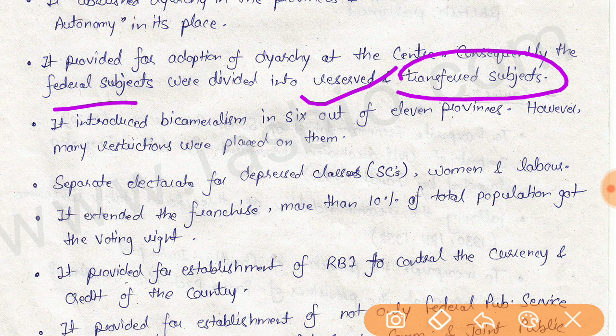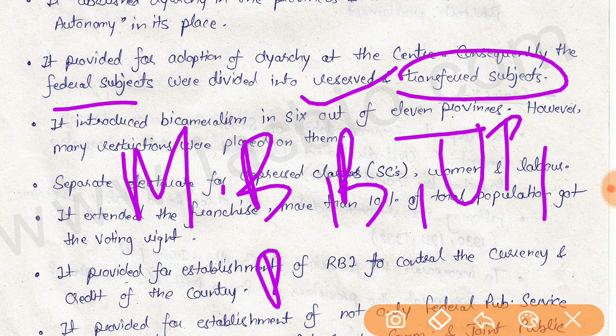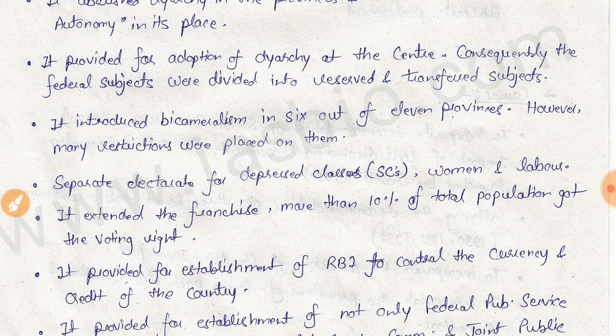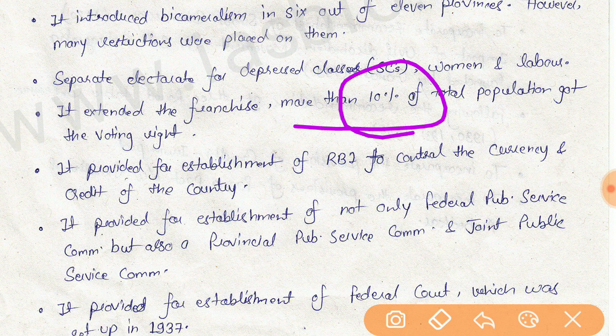It introduced bicameralism, that is upper house and lower house, in 6 out of 11 provinces, that is Madras, Bombay, Bengal, United Provinces, Bihar, and Assam. It extended the franchise to more than 10% of the total population.